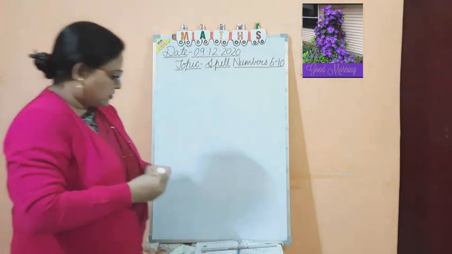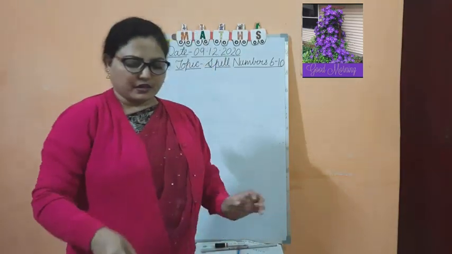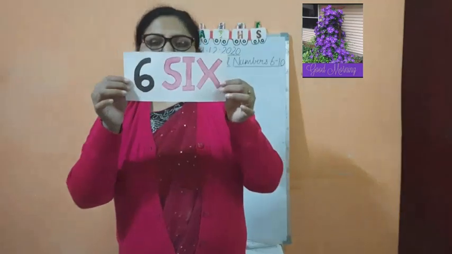Now you have to see, which number is this? 6. S-I-X, 6. Which number, children? Very good. This is 6. S-I-X, 6. What is the spelling of 6? S-I-X, 6. Now children, after 6 which number will come?